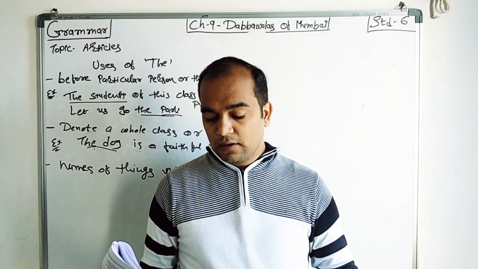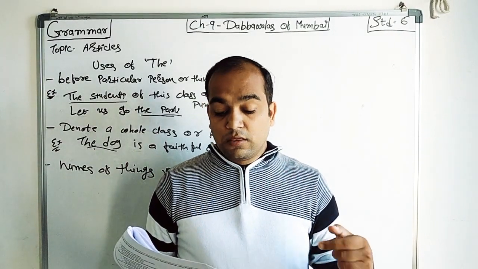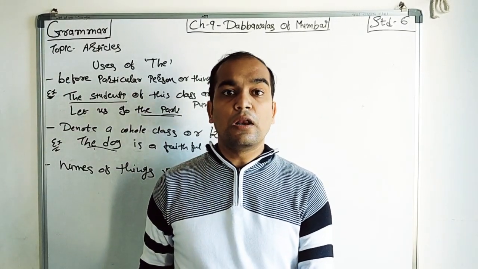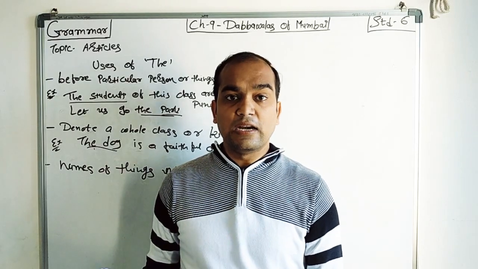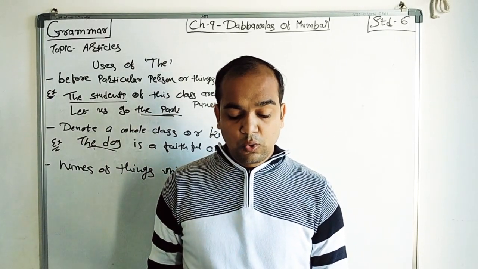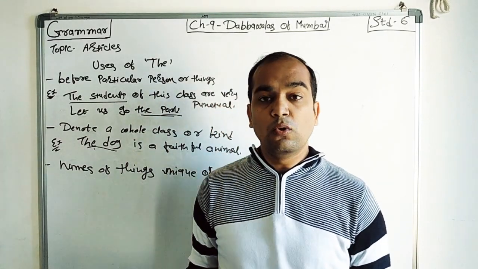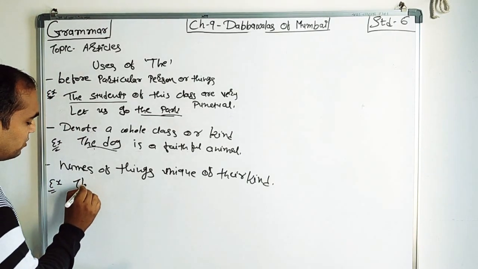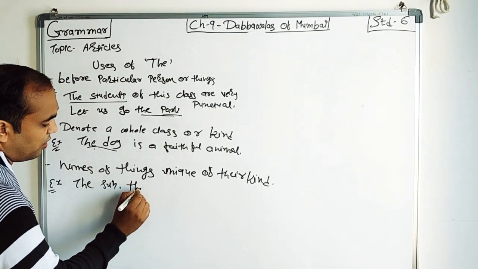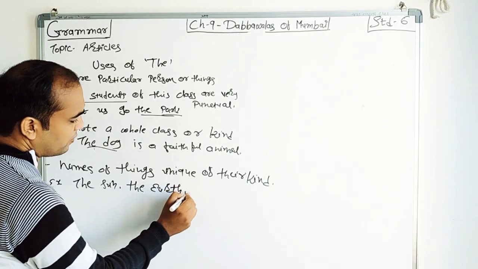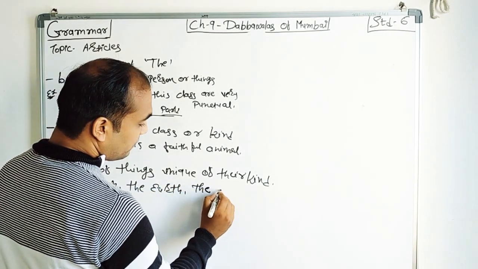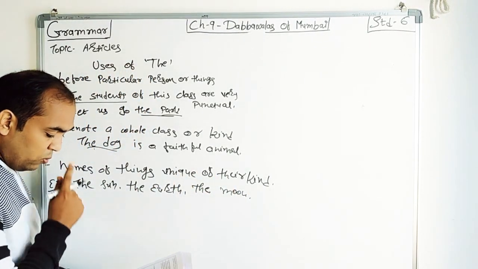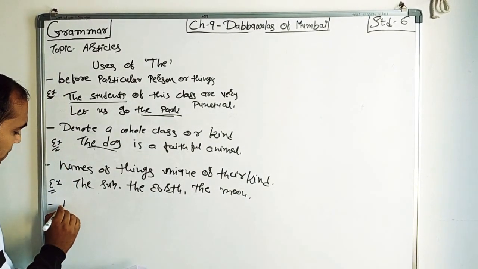Then the sun, the earth moves around the sun. See that the earth is also unique. There is not another earth in our galaxy. That's why the earth is also unique. The moon is round today, right? So example, the sun, the earth, these are our examples.